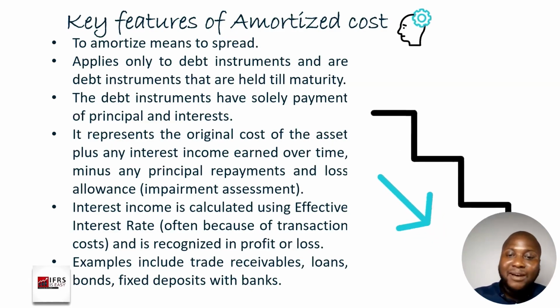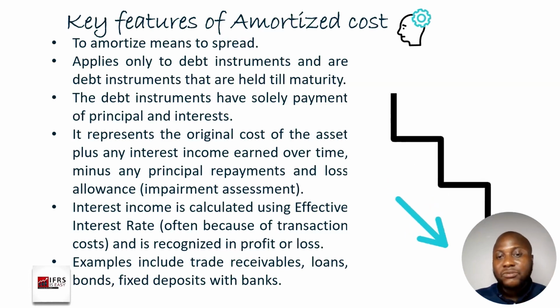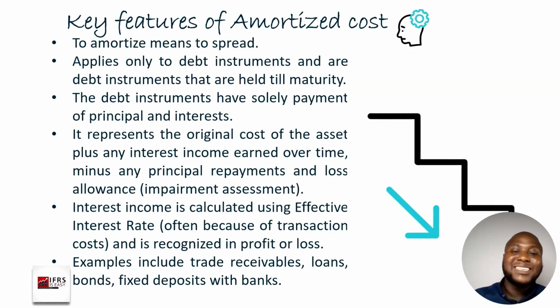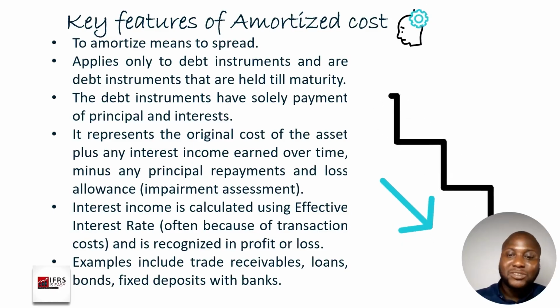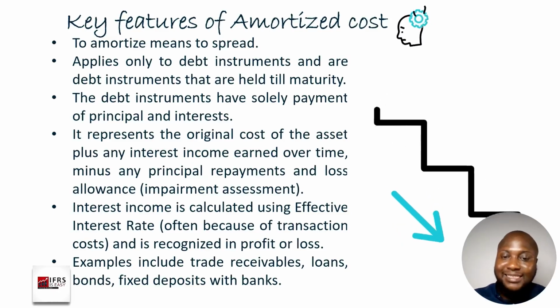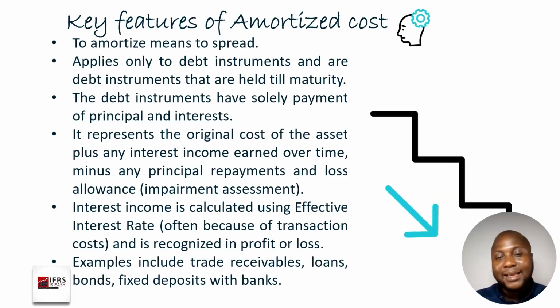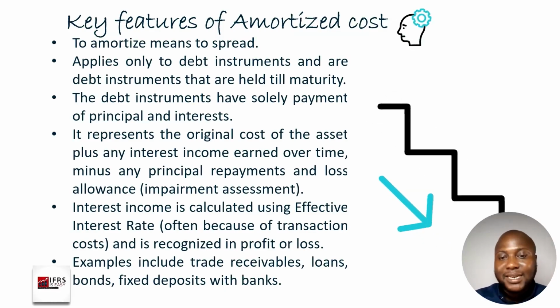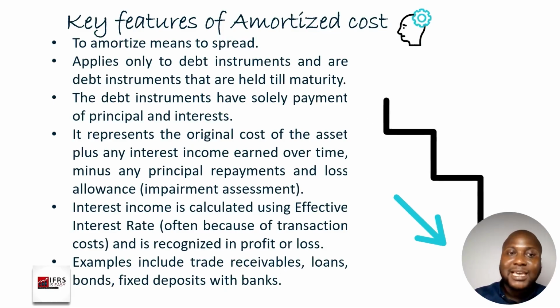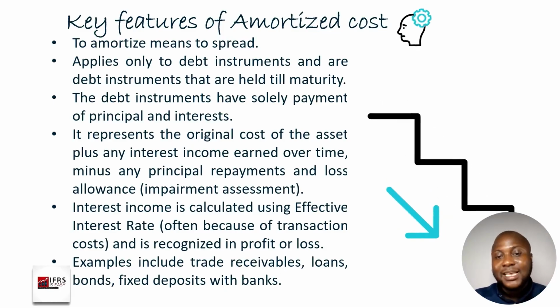Now, you can have a gross carrying amount for your amortized cost, and you can also have a net carrying amount. The essence of that is the closing balance that you have by the time you remove the loss allowance, which is the ECL, the expected credit loss impairment test that you carry out on your financial asset's carrying amount.